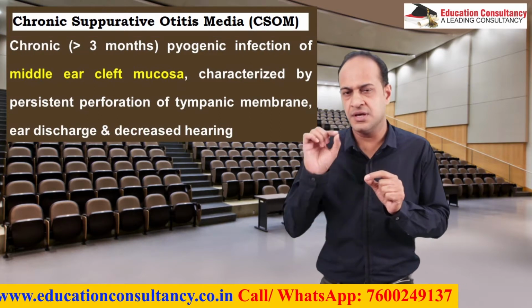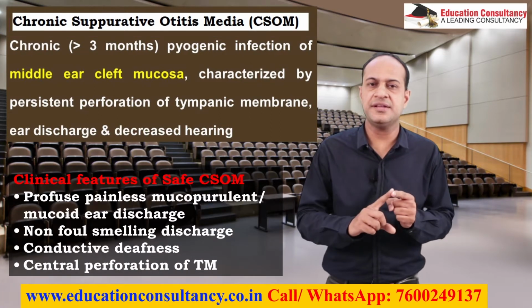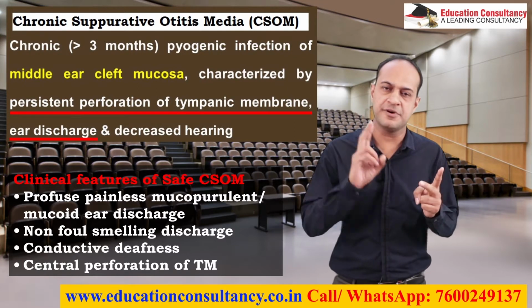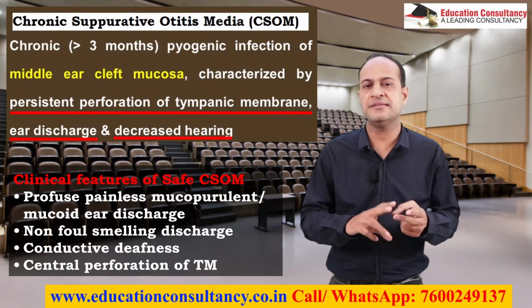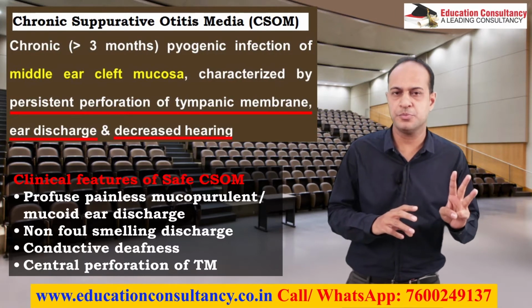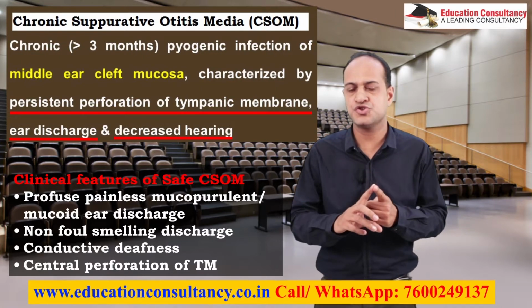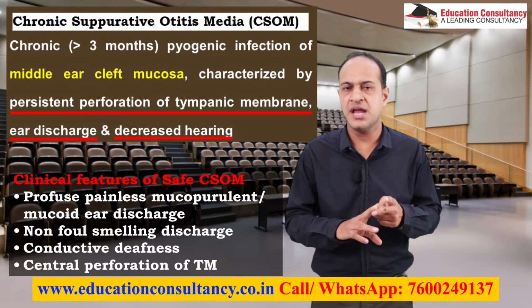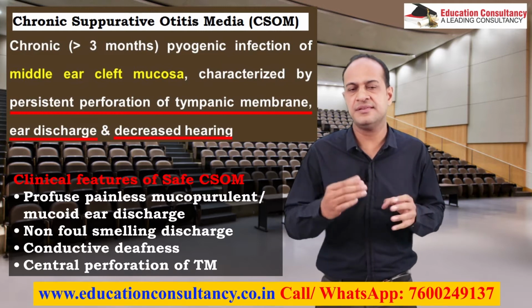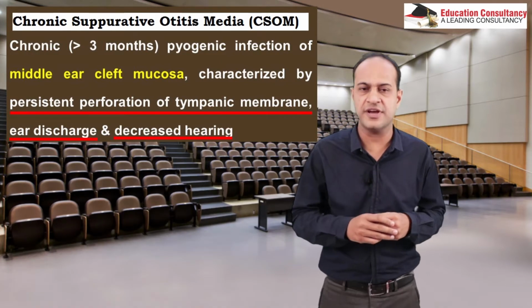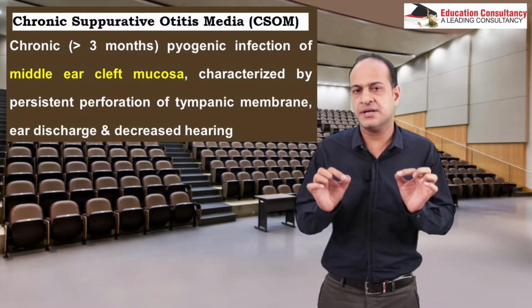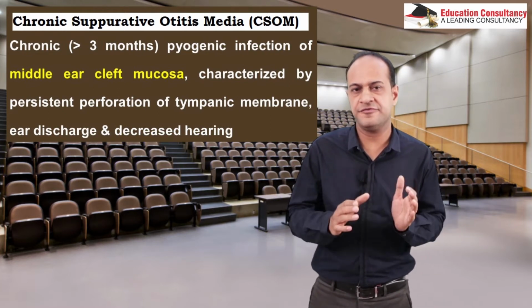What are the points? The patient should have recurrent ear discharge, a permanent perforation, and reduced hearing. So three important points: a permanent perforation in the tympanic membrane, reduced hearing, and the disease has started after episodes of acute suppurative otitis media. So this is the basic understanding of safe CSOM.